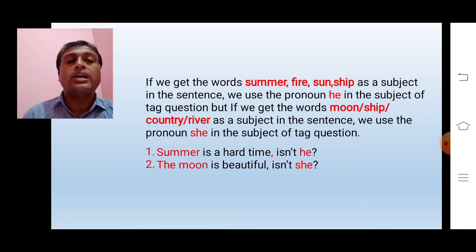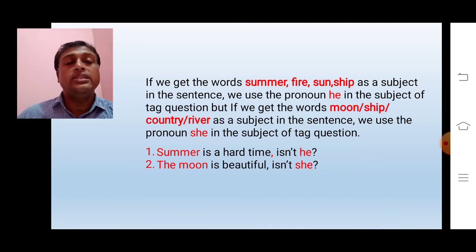We know summer is a lifeless word or lifeless object. So, as the pronoun of summer, we can write it as it is a lifeless object. Again, we can write he because summer is regarded as masculine gender. So, the answer of this statement is isn't he or isn't it. Look at the second example.